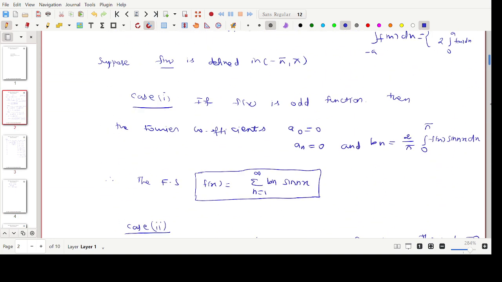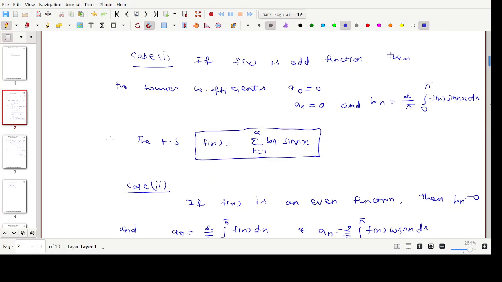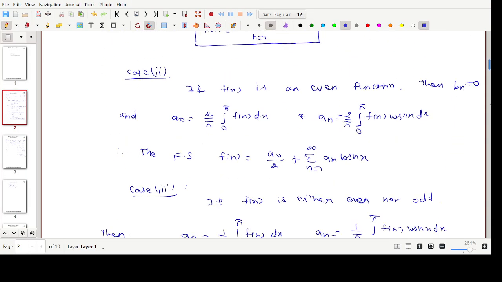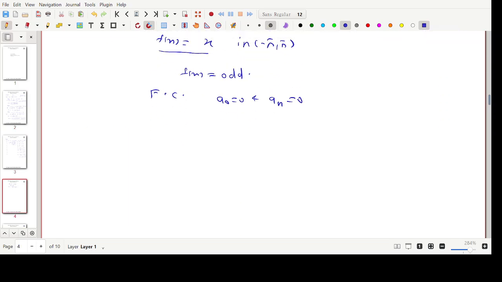Function is case 1. The function is odd, which means the Fourier coefficients a naught and an are 0. Only the coefficient bn exists. So I am taking bn here. What is the bn coefficient formula? bn is nothing but 2 by pi integral 0 to pi f of x sine nx into dx.